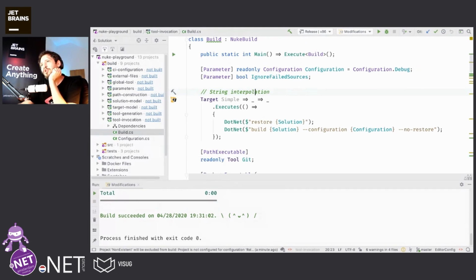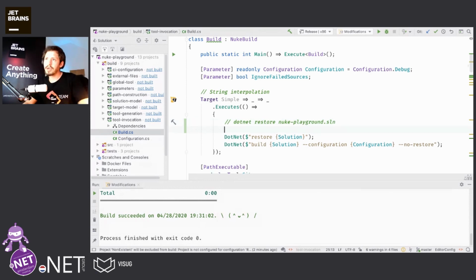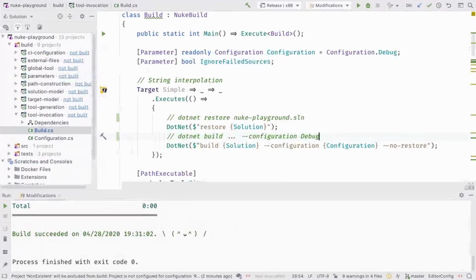But in its most simple form, it would be great to have some kind of string interpolation, let's say. And I have the .NET method that I can call, which is basically, if I type that out for you, what actually gets invoked is something like that. .NET restore, NUKE playground, and the next line would be .NET build, again the solution, then configuration. Our default configuration is debug, so it would be debug, but I can also change it.